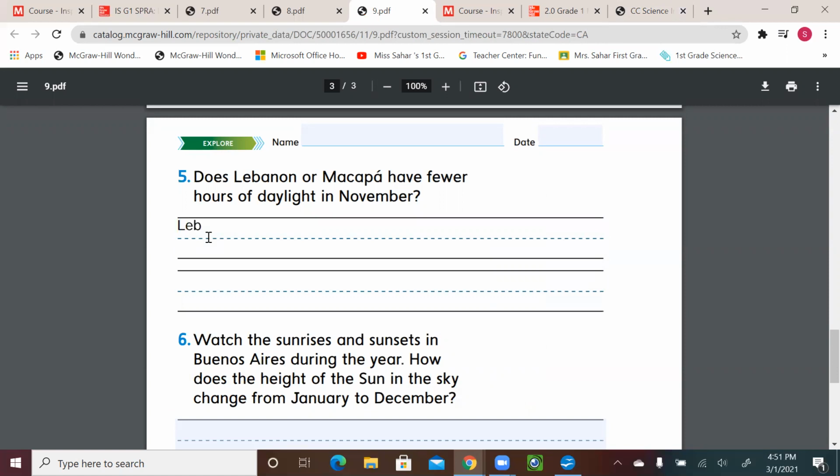So we're going to write here, Lebanon has fewer hours of daylight in November. All right.